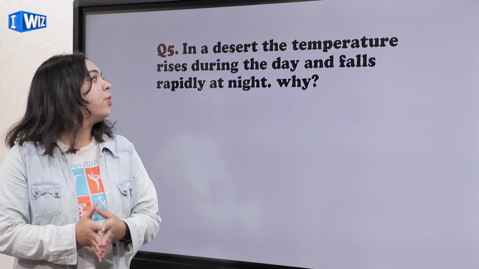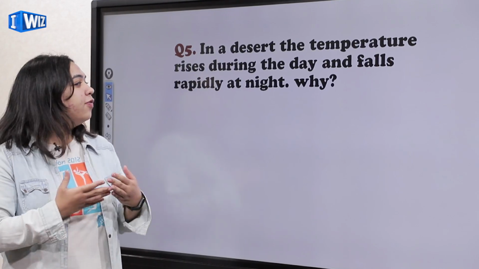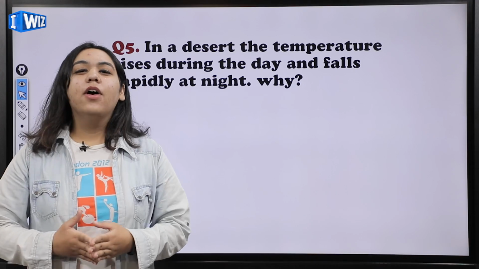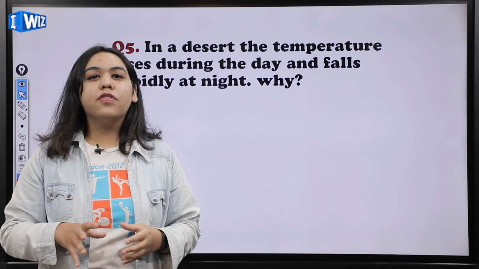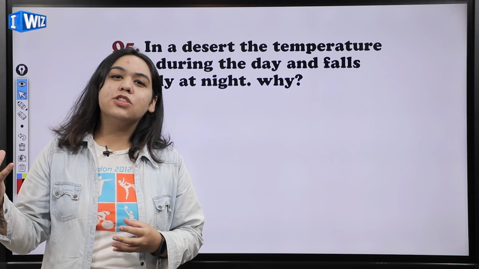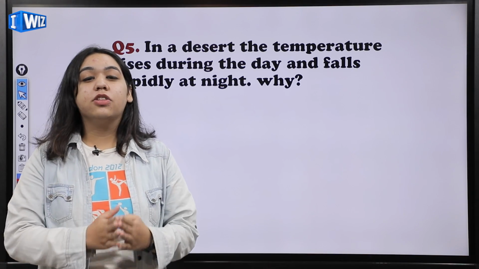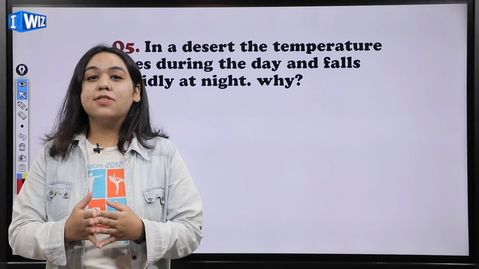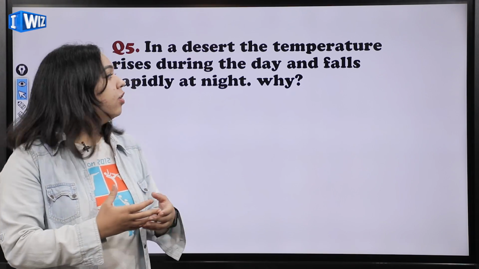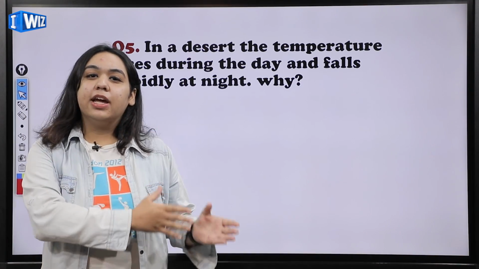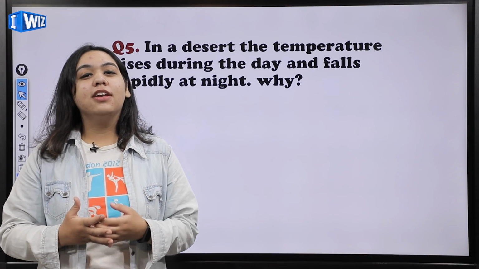Now moving on to our last question, which says that in a desert, the temperature rises during the day and falls rapidly at night. Why so? It is because the air has moisture. Moisture covers the surface of the earth and protects it from the direct heat of the sun. Because of the lack of moisture in the desert area, we see so much temperature fluctuation, and that is why the temperature changes rapidly from day to night. There is a lot of variation in temperature just because there is no moisture in the desert area.